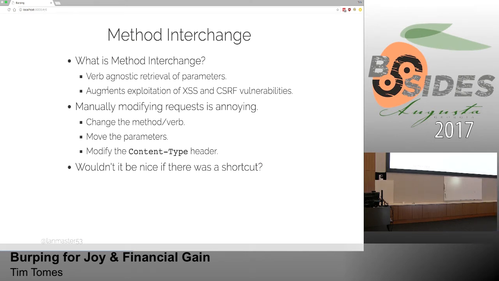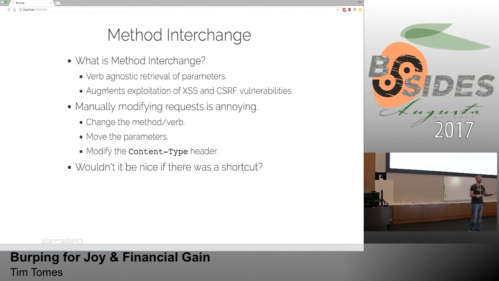So if I can find a vulnerability in a POST and change it to a GET, that enhances the risk of that particular vulnerability. And so we want to test for this thing called method interchange. We can do that a couple of different ways. We can go over to Repeater and manually modify it. We can change from POST to GET. We can remove the content type header. We can move the payload from the body of the request up to the URL.